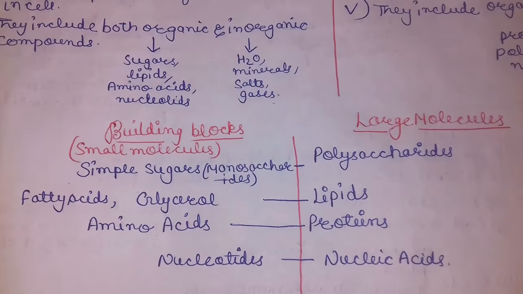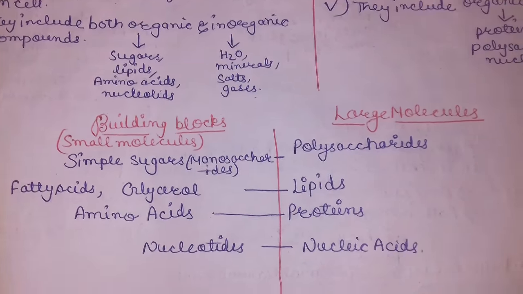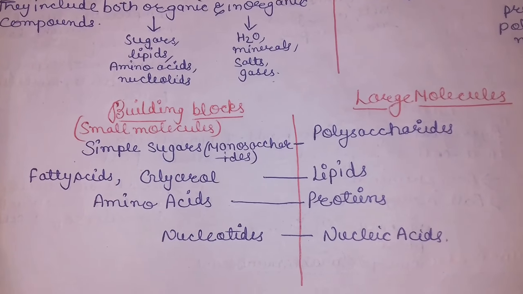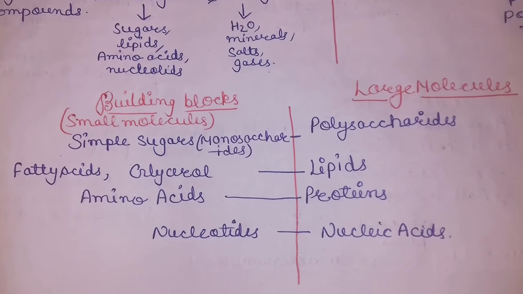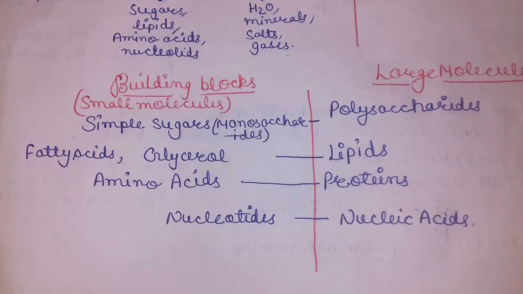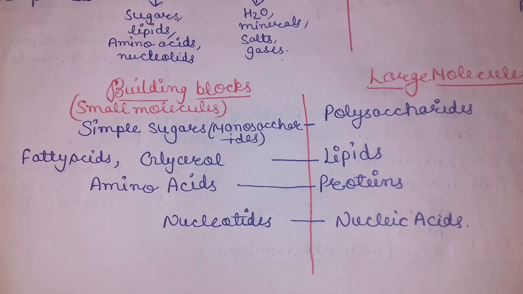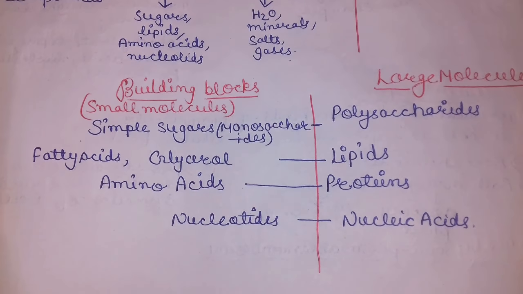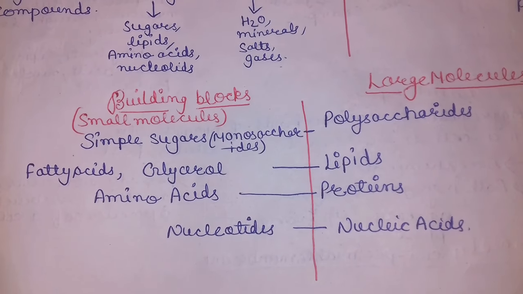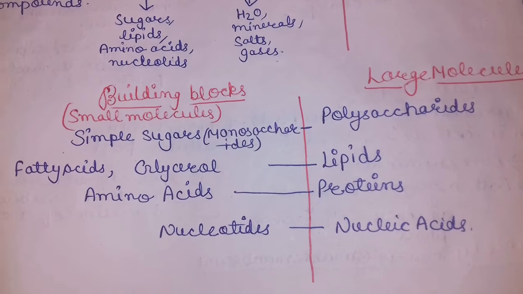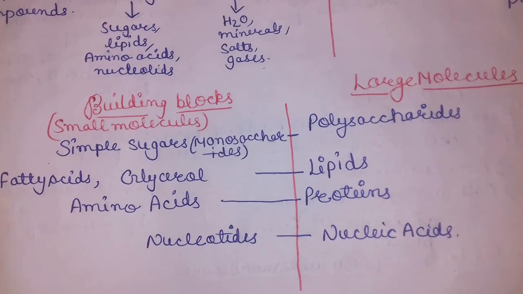So, these are the building blocks, the small molecules, and these are the large molecules. This chart is very helpful for the idea that amino acids form the protein, nucleotides form nucleic acids, fatty acids and glycerol may form the lipids, and simple sugars like monosaccharides form a group and form a polysaccharide.